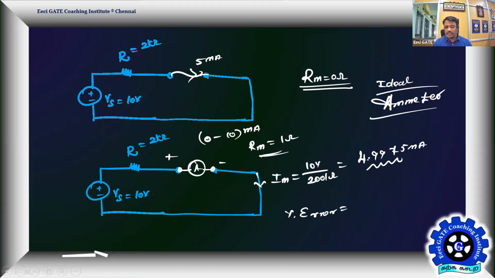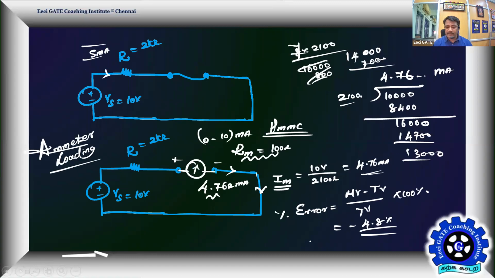So now we can believe the current is very close to 5 milliamps. Even if you calculate the error, it is 4.9975, let me take minus 5, divided by 5, into 100% for analysis sake. Then your error is reduced to 0.05%, and the accuracy of measurement is 99.95%. Accurate measurement can be done. Here, the accuracy is only around 95.2%. This is the inaccuracy in your measurement, that's your error.